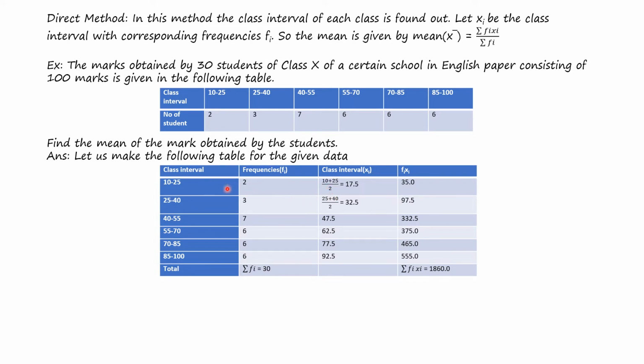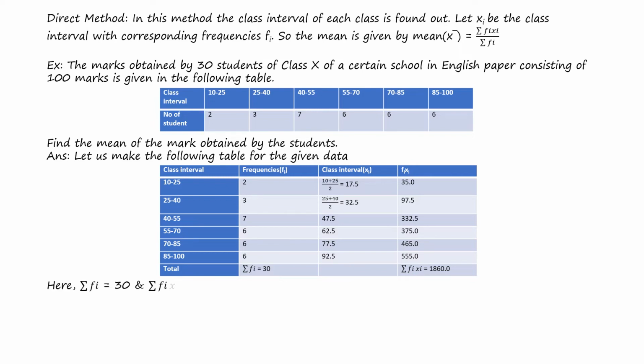So here for the first case, 10 plus 25 whole divided by 2, which is 17.5. For the second one, it is 25 plus 40 whole divided by 2, which is 32.5. And likewise the third one, 40 plus 55 whole divided by 2, that is 47.5, and so on. And we have found out fi xi, and the sum total of fi xi is 1860.